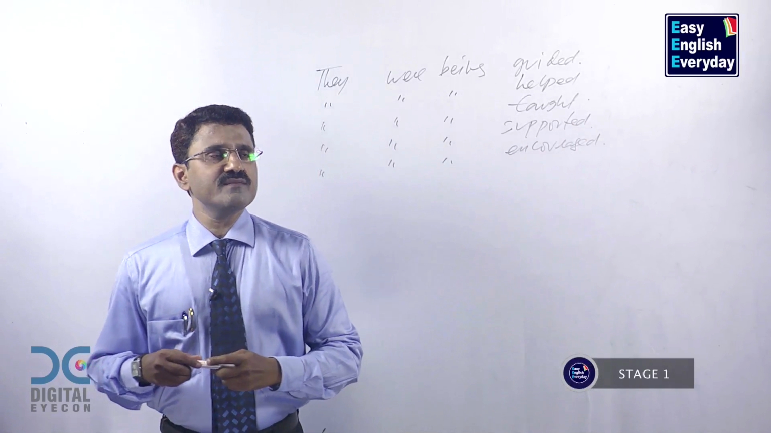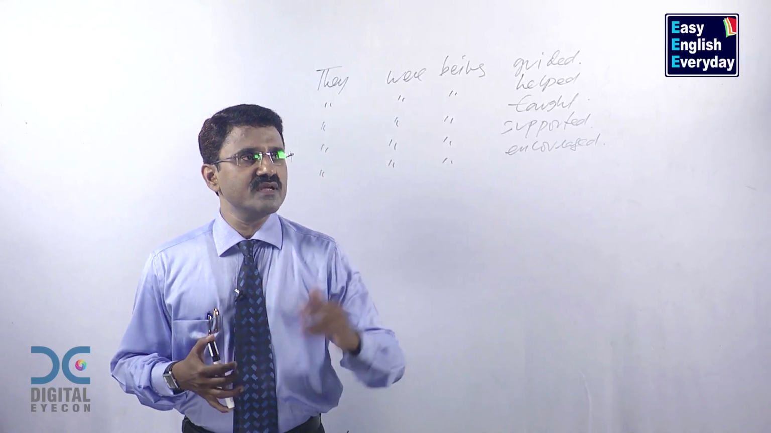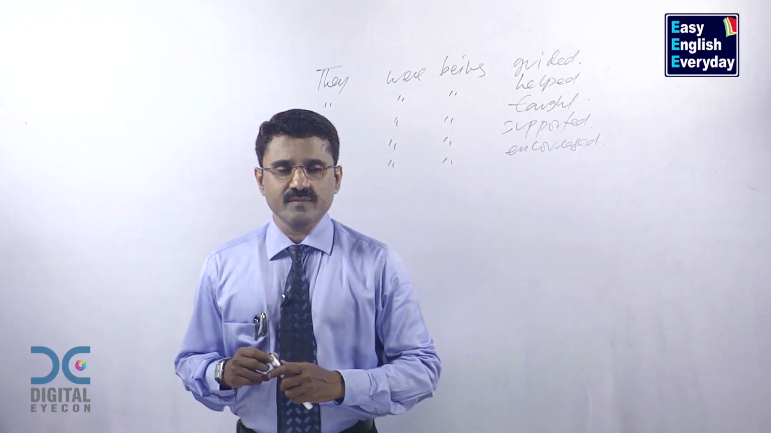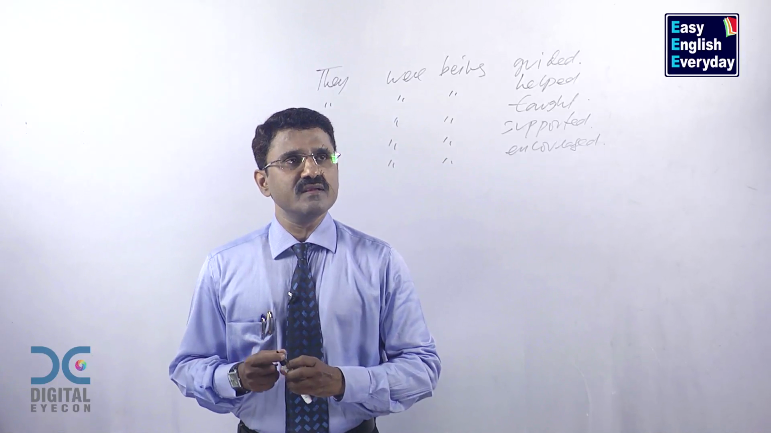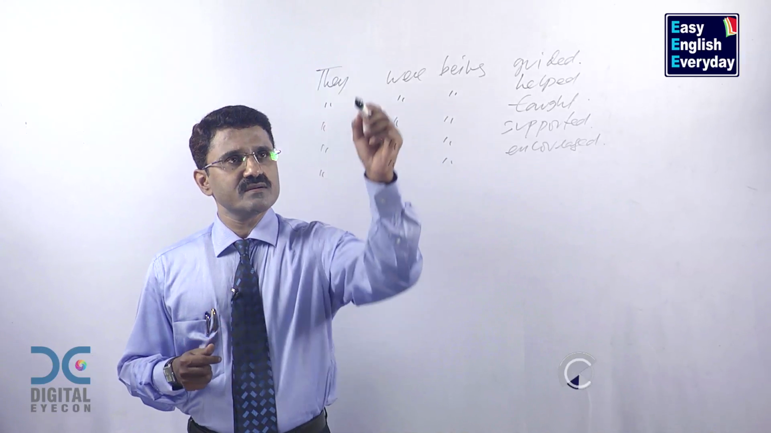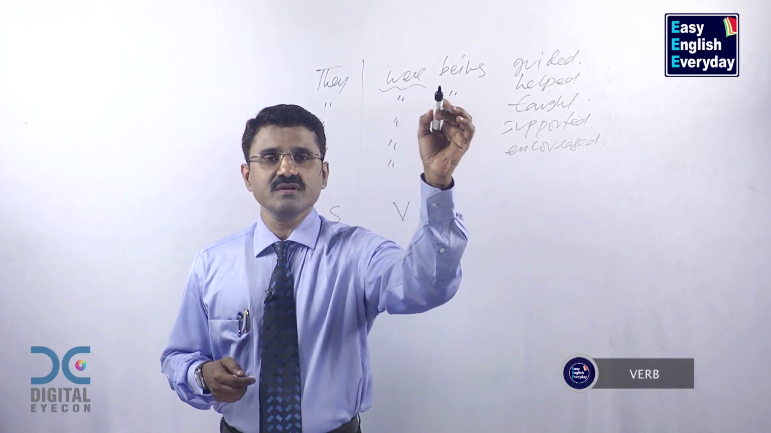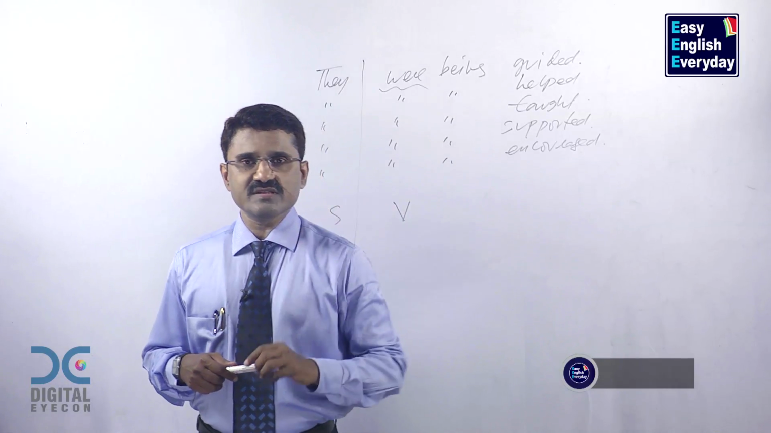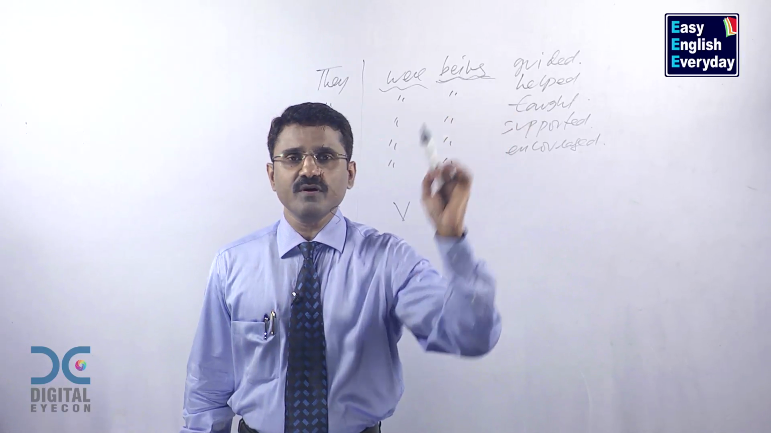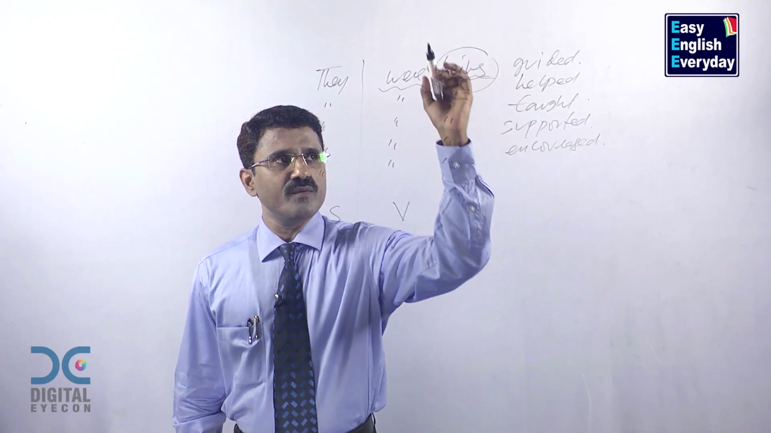Now just read these 5 sentences. They were being guided. They were being helped. They were being taught. They were being supported. They were being encouraged. In these sentences, "they" is called the subject. This part of the sentence is called the subject, and we have been learning about the uses of verb. So this is the verb. And here, if you observe carefully, we are taking the help of "being", B-E-I-N-G. This is in continuous form.